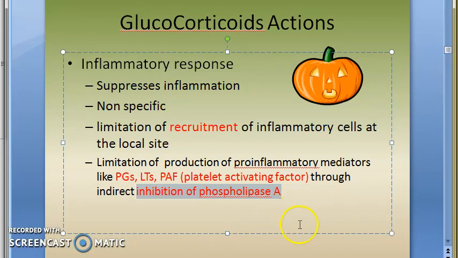Arachidonic acid will become all these inflammatory mediators by the COX enzyme. Hence, when you inhibit phospholipase A, all this inflammatory stuff will get reduced. That is why it also increases gastric acid secretion and peptic ulcer, because you know that prostaglandins are required for the balance, the homeostasis of the GI tract, right? So you know how all these work out.